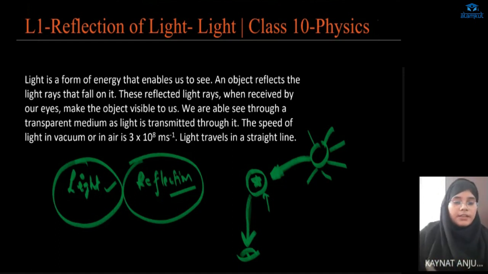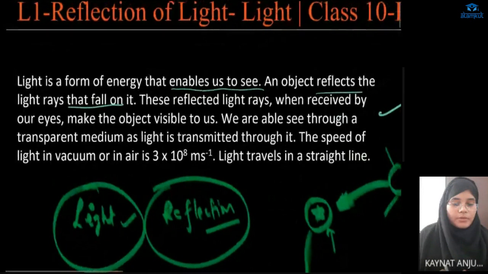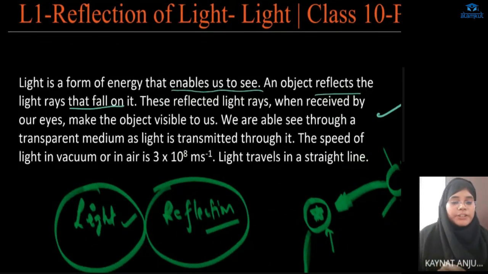Now we'll see what is written here. We'll just read it out. Light is a form of energy that enables us to see. An object reflects the light rays that fall on it, right? So the object reflects the light that falls on it. These reflected light rays, when received by our eyes, make the object visible to us. Only when our eye receives the reflected light rays are we able to see the object.